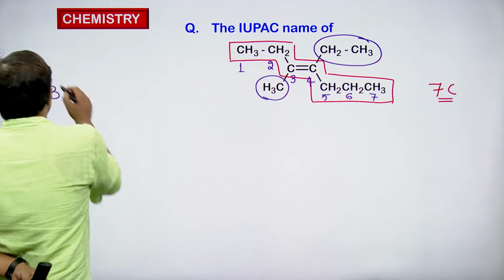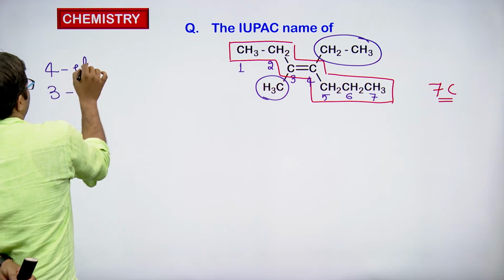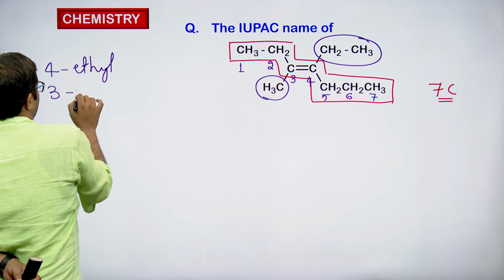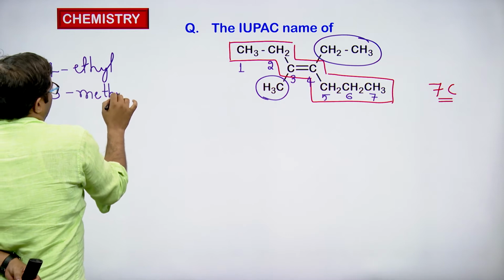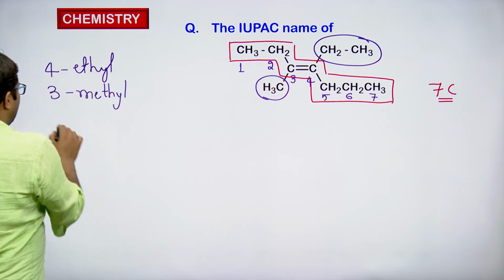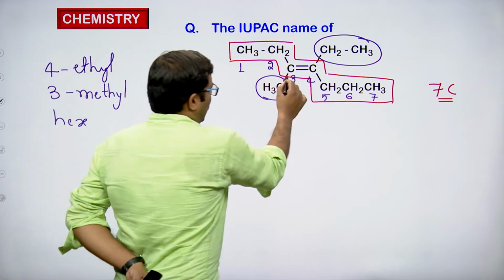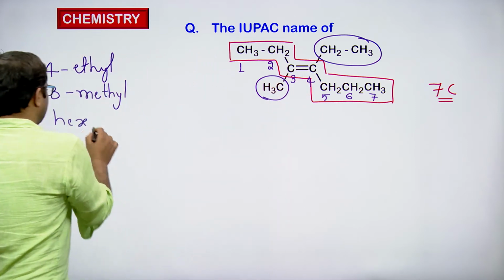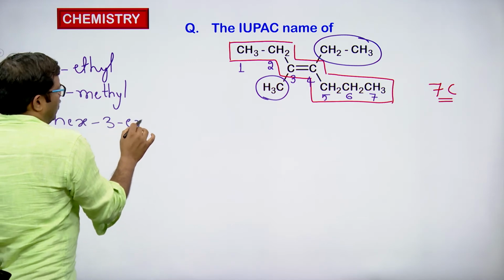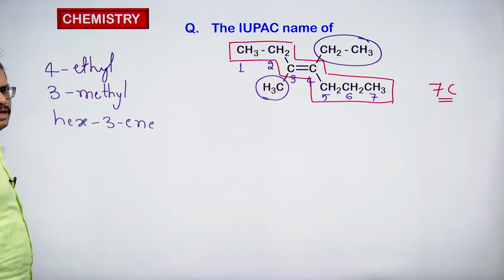So it should be 4-ethyl, 3-methyl, and we have 7 carbons in the chain, so it should be hept. And at the 3rd carbon we have a double bond, so the ene should be added at the third position, so it should be hept-3-ene.